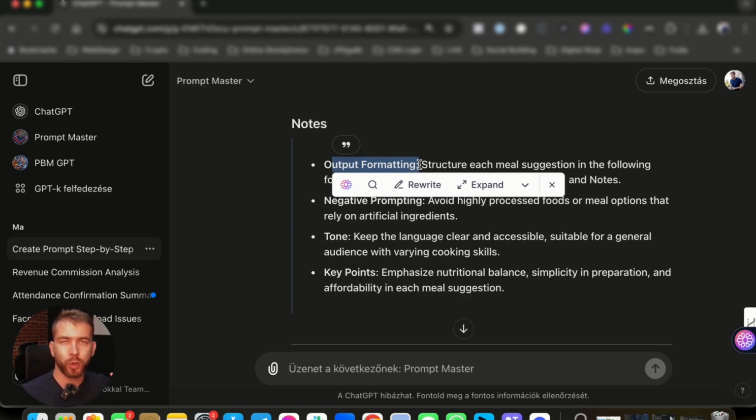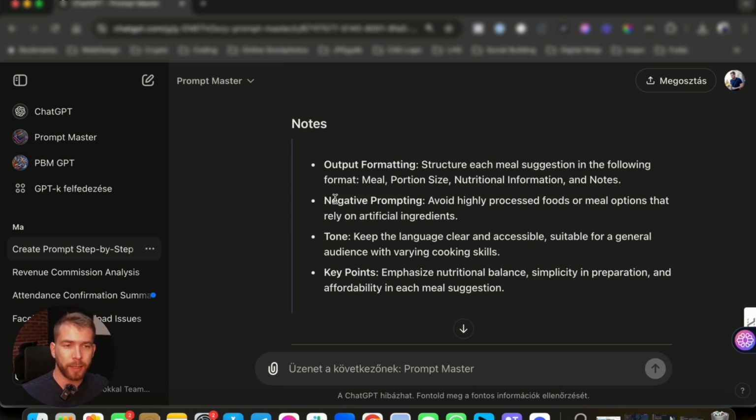The answer should be like the next 7 days, day 1, day 2, day 3, and then breakfast, lunch, dinner with the exact breakdown of calories and also how much protein, fiber, and carbohydrate it consists of. You can tell the output formatting exactly how you want it to see.